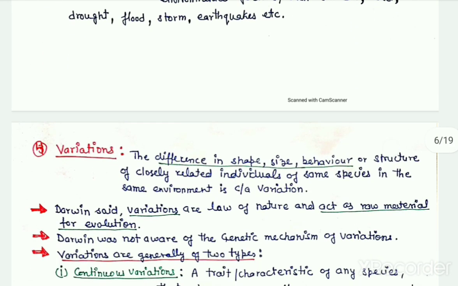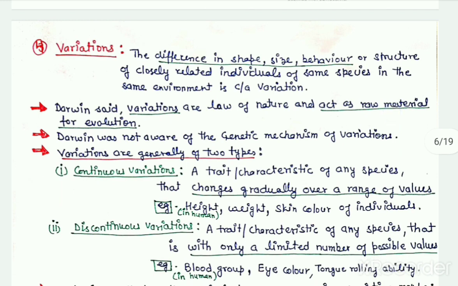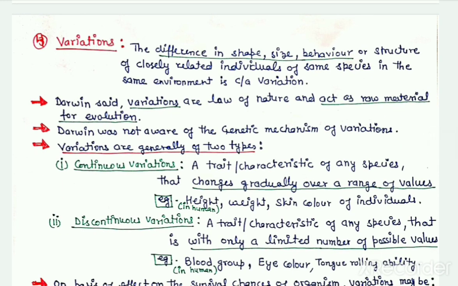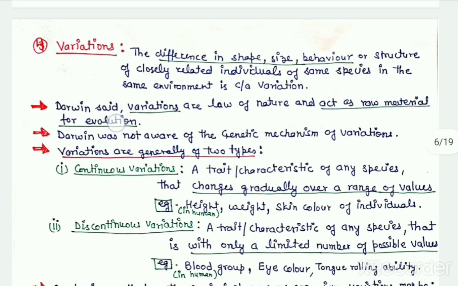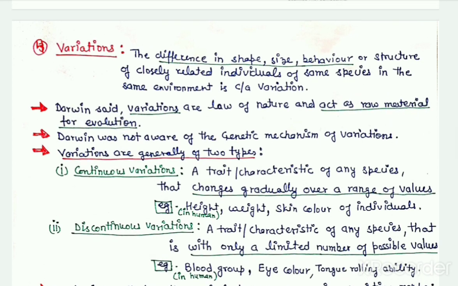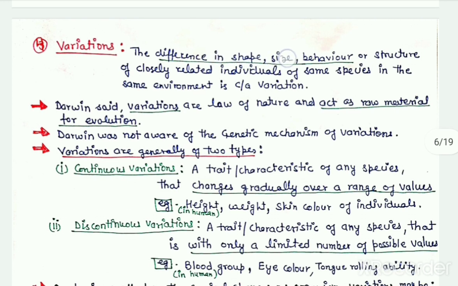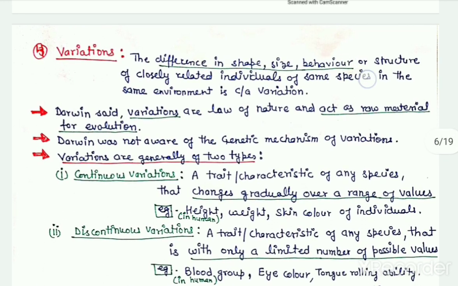And the next postulate of Darwinism is variations. Darwin stated that variations act as raw material for evolution. Although Darwin himself was not aware of the genetic mechanism of the variations, he gave most of the credit for evolution to the variations. So what are these variations? These variations are inborn differences in the shape, size or behavior of the individuals of the same species.